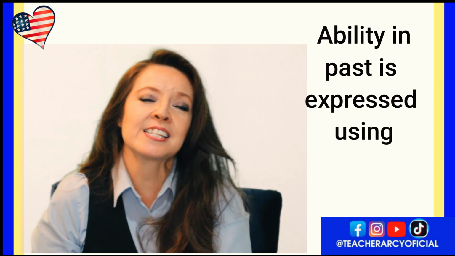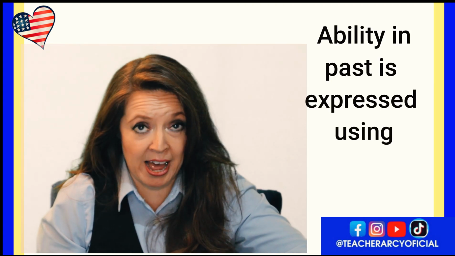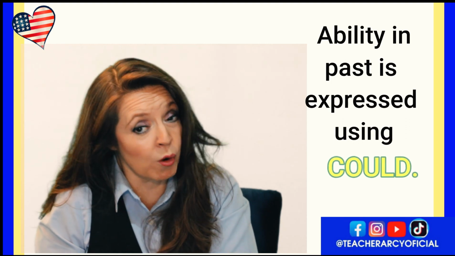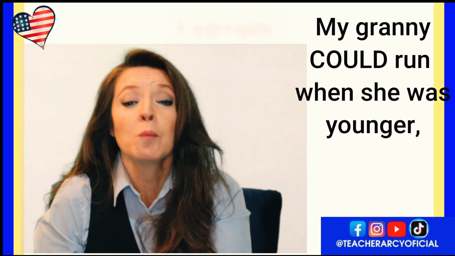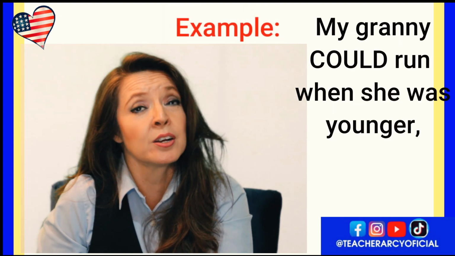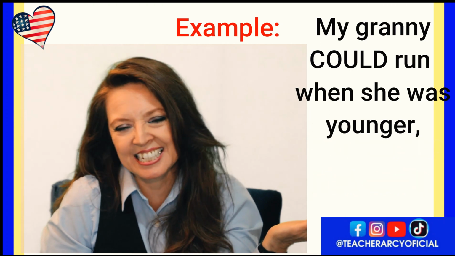Now let's move on. To express ability in the past, something that you could do in the past but you can't do anymore, we use the word could. For example, my granny could run when she was younger. But now she can't.